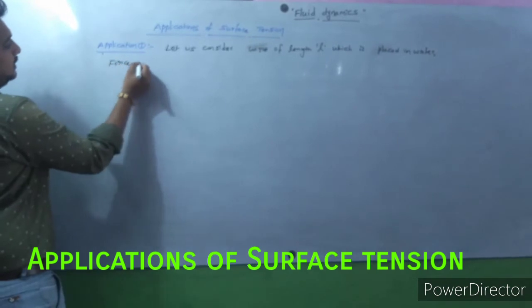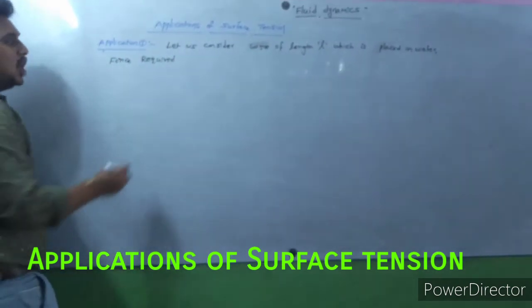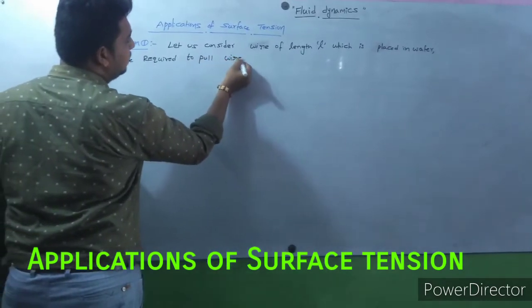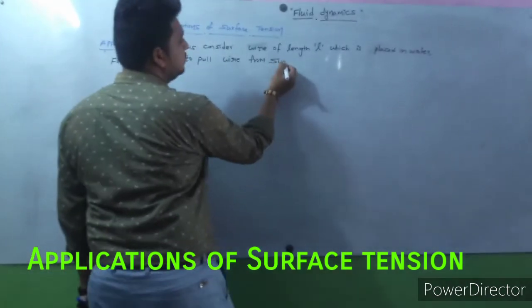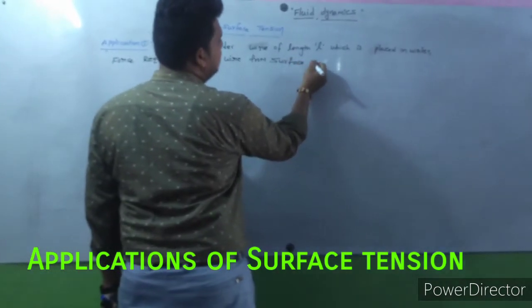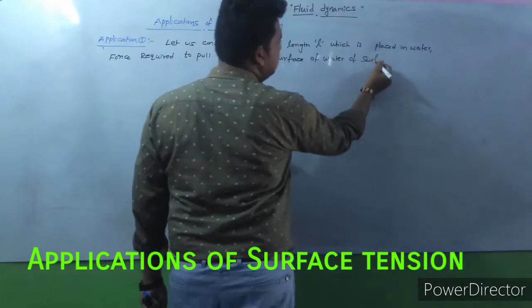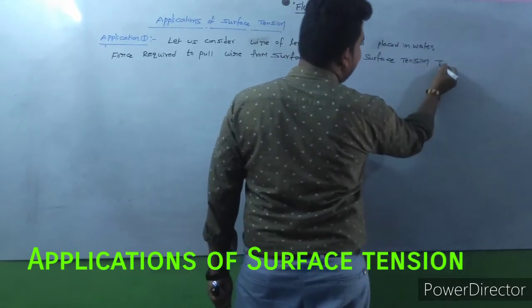The force required to pull the wire from the surface of water of surface tension T is...